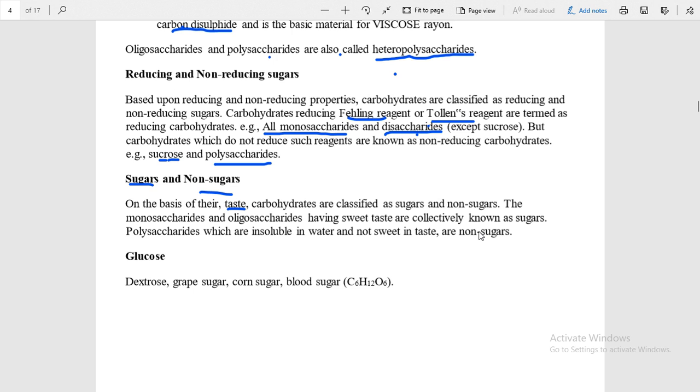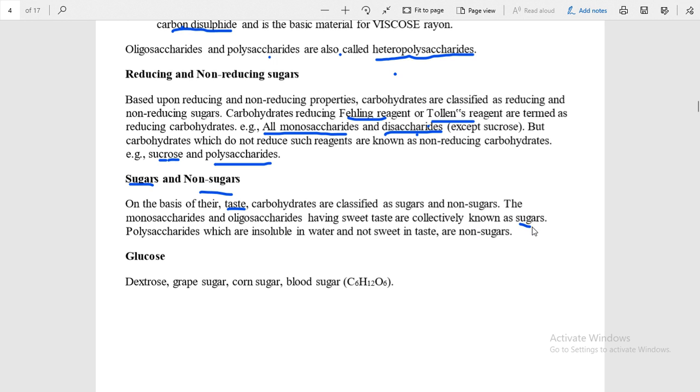Thus you can say monosaccharides and oligosaccharides. Such as sucrose is a disaccharide, glucose is a monosaccharide, fructose is a monosaccharide. These have a sweet taste. Therefore they are known as sugar.